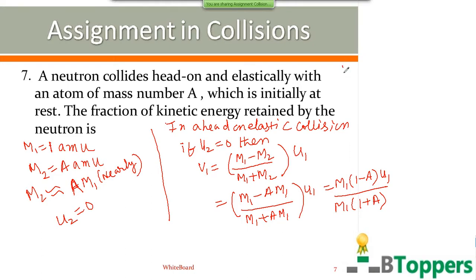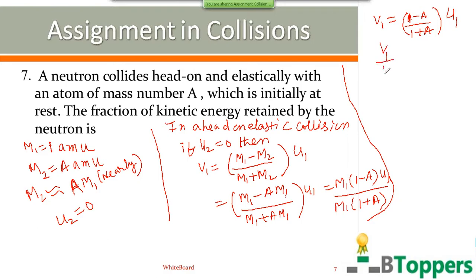So you get V1 equal to 1 minus A by 1 plus A into U1. A is understood to be greater than 1, so V1 is some negative scalar multiple of U1. That means after collision, the neutron moves opposite to its initial direction of motion, rebounds back.